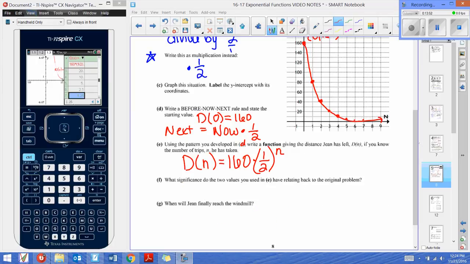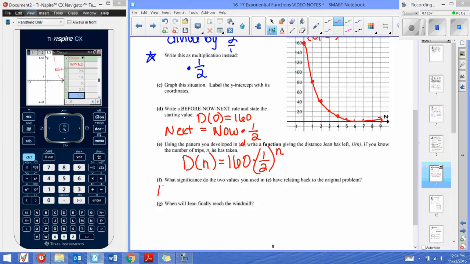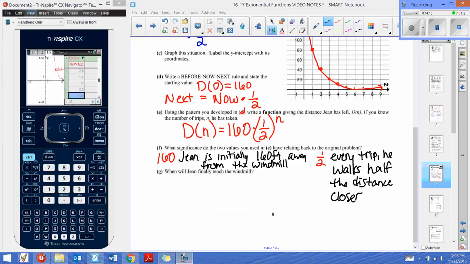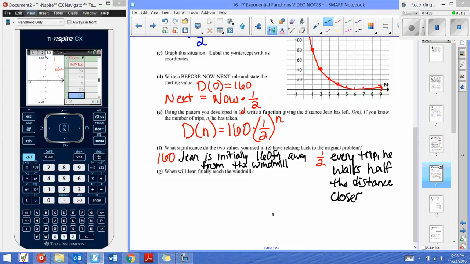Part F, it asks what significance do the 2 values you used in E, so here we're talking about 160 and 1/2, what significance do they have relating back to the original problem? Take a minute, write something down. What does the 160 mean? What does the 1/2 mean? I'm hoping that you said that Jean is initially 160 feet away from the windmill. That word, that initially, is extremely important. So make sure you have that written down.